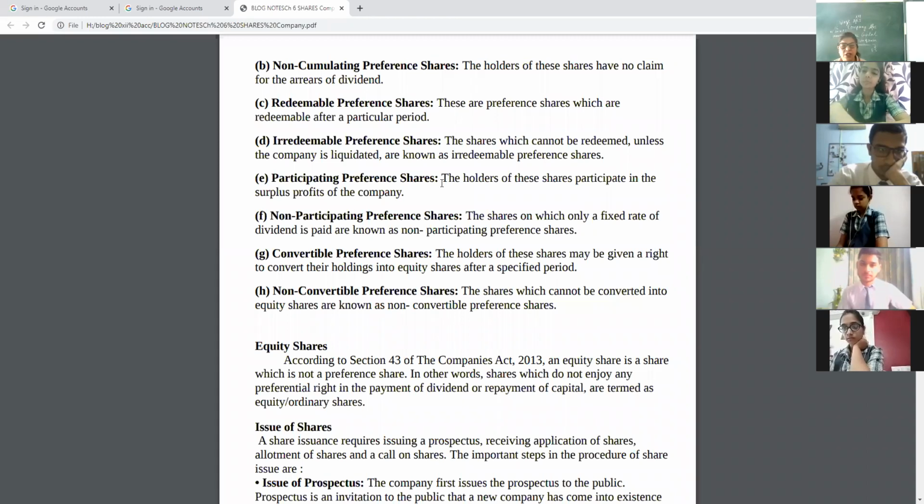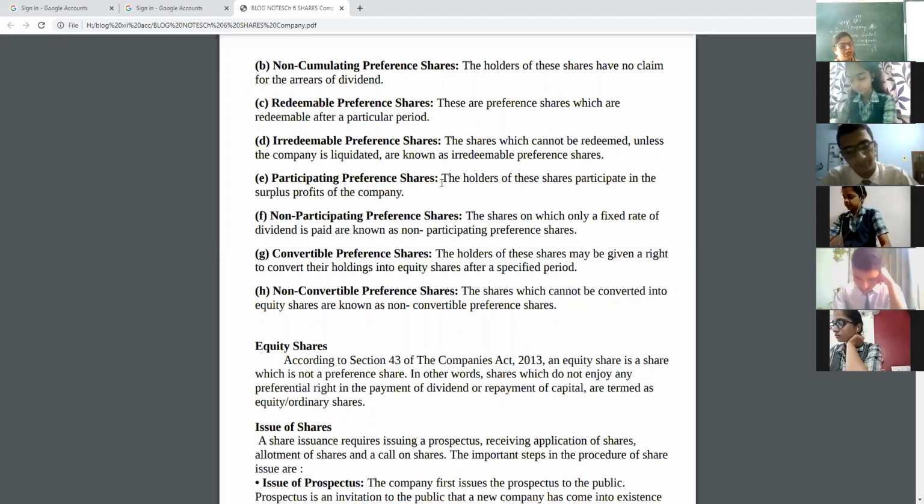Non-participating, just reverse it. They will get only a fixed rate of dividend. They will not get any extra. They will not share or participate in any surplus amount. So whenever in future you invest in shares, you can see these details.